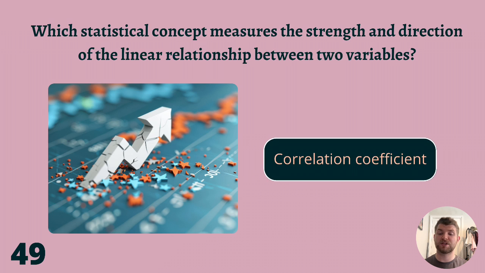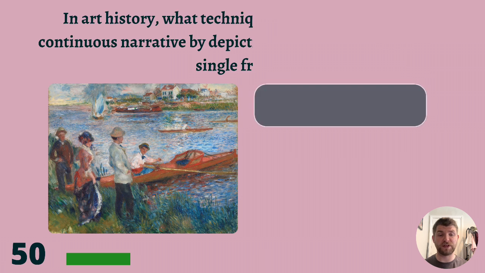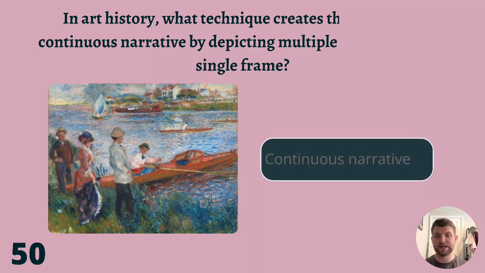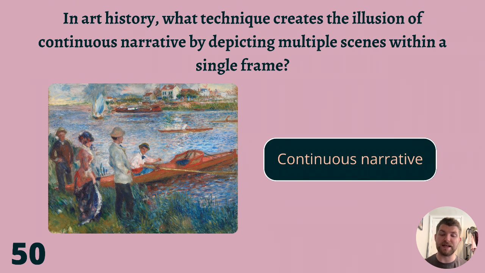And the answer is correlation coefficient. Question 50. In art history, what technique creates the illusion of continuous narrative by depicting multiple scenes within a single frame? Trompe-l'oeil, continuous narrative, or chiaroscuro? And as I'm sure you've worked out, this is the halfway point in our quiz. The correct answer is continuous narrative.